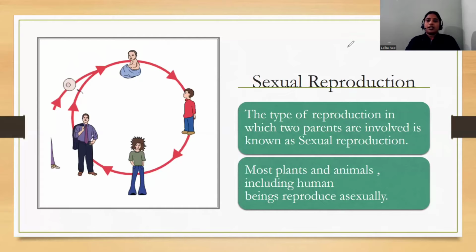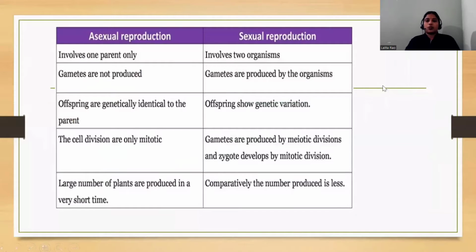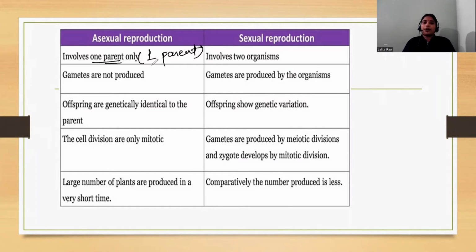Now let us go and see the next one. What is the difference between sexual reproduction and asexual reproduction? In case of asexual reproduction, one parent is involved, and in case of sexual reproduction, two parents or two organisms are involved. Now for asexual reproduction, gametes are not produced.